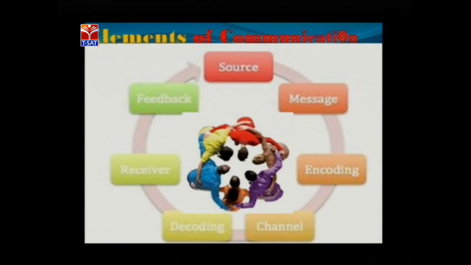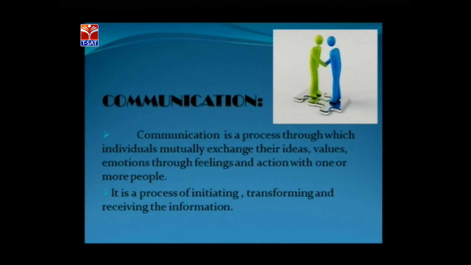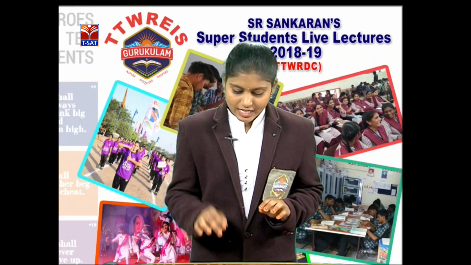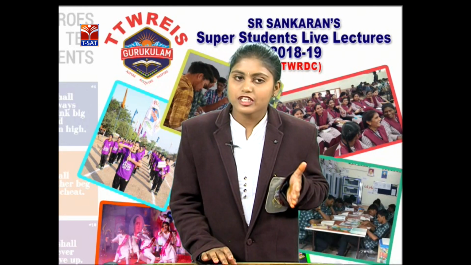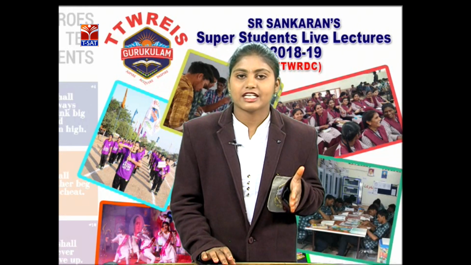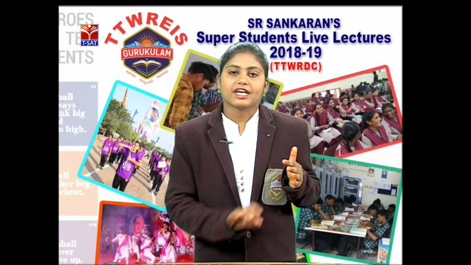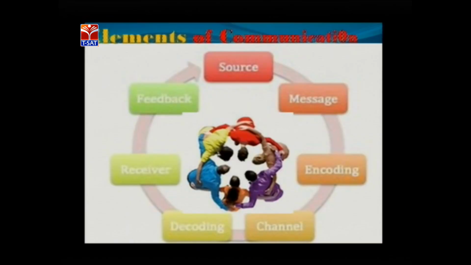Next, friends, here we know what communication is. Right. This communication is a continuous process. How can we say it is a continuous process? Here we have elements of communication. In these elements, the first one is source, the second one is message, the third one is encoding, and the fourth one is channel, then decoding, receiver and feedback. Let us come to the first one, source.